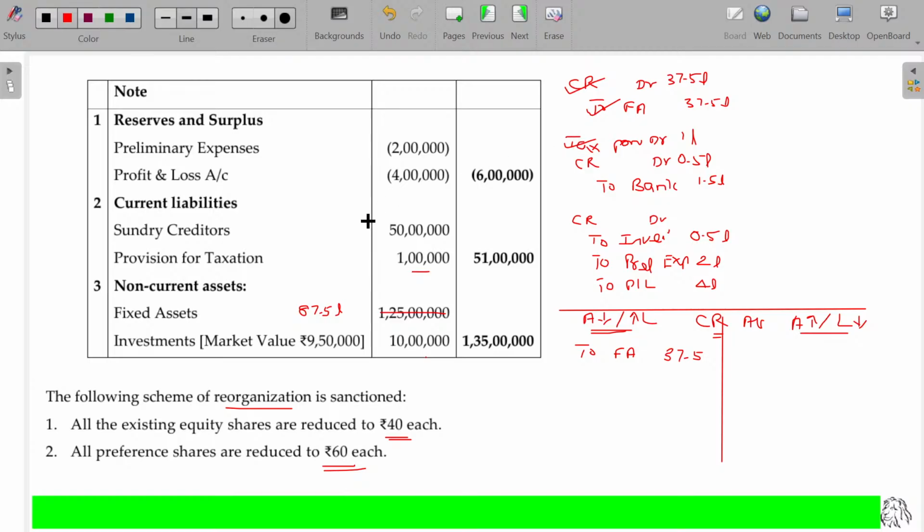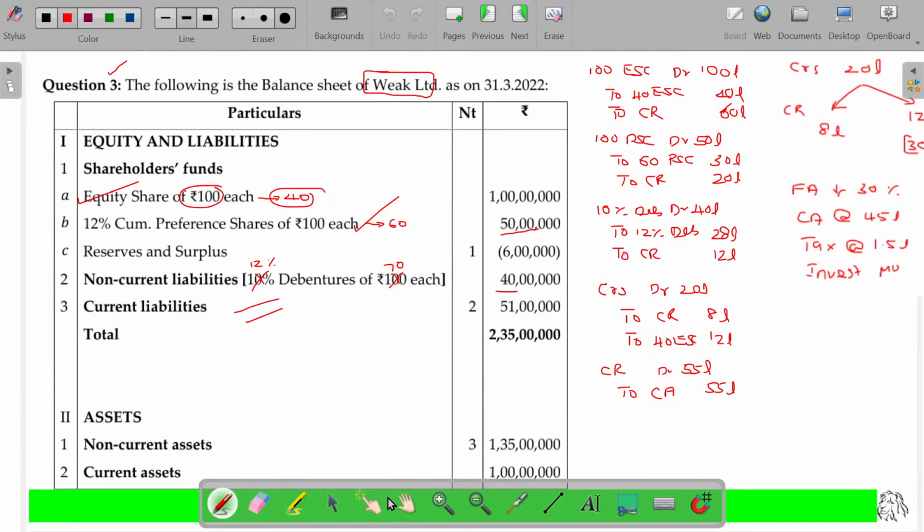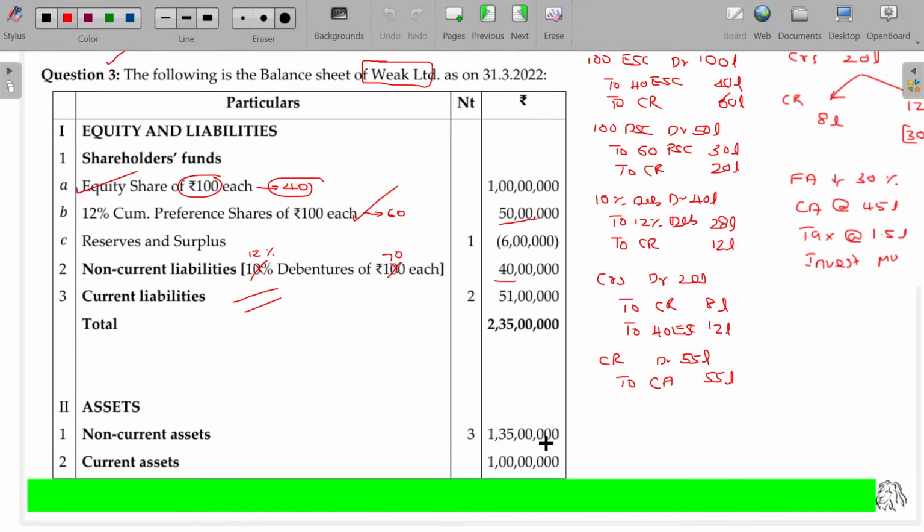Tax provision is totally written off. And CR to bank for excess payment of tax, 0.5 lakhs. Bank is part of current assets. You can adjust this value in current assets, 1.5 lakhs. We have not been given current assets separately, but we can adjust here. 1.5 will be adjusted in the current asset. We assume this is being part of cash, which is part of current assets.